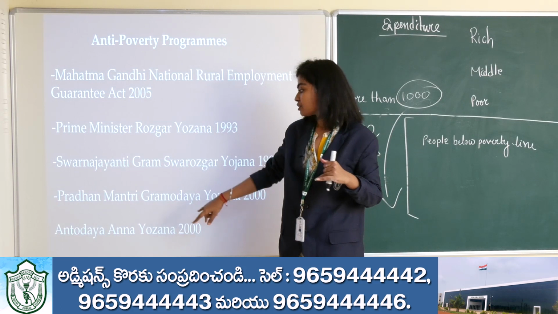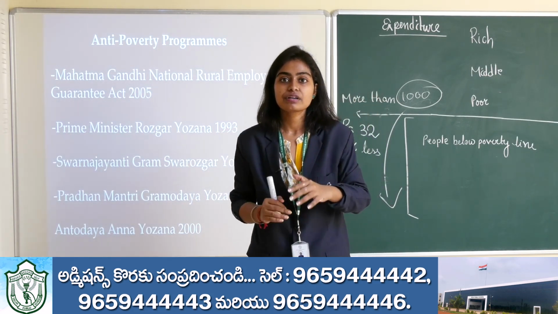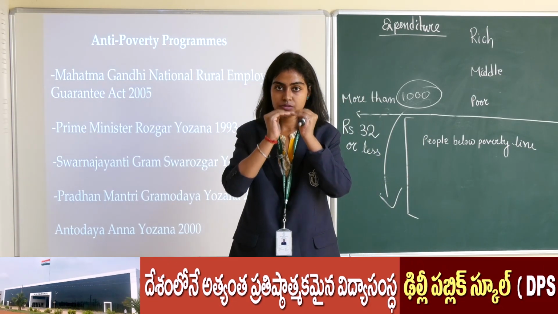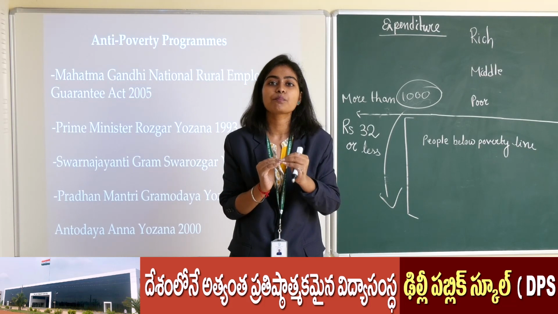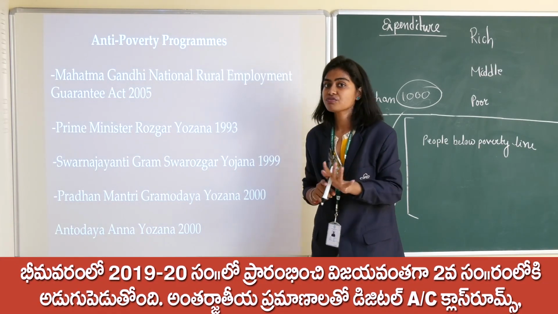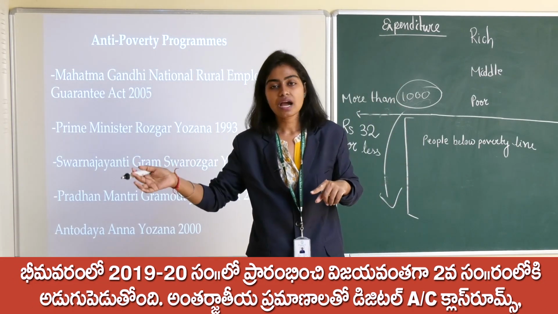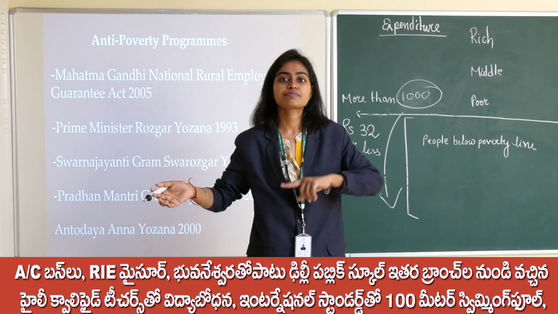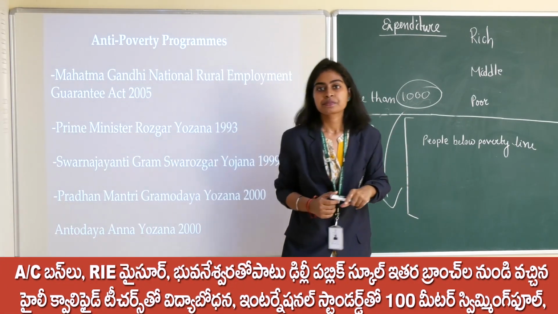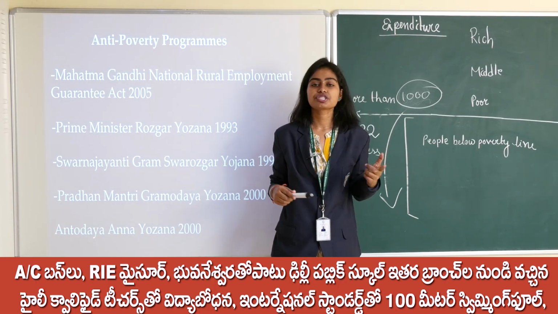Okay, next, Antodaya Anna Yojana 2000. It is providing food to the people at a very low price compared to the market price. I have already given an example of rice, which is sold for 25 rupees in the market. It is given to the poor at just 10 rupees. Okay, so this is done by the use of the public distribution system.